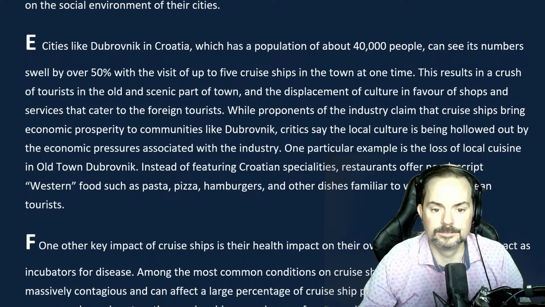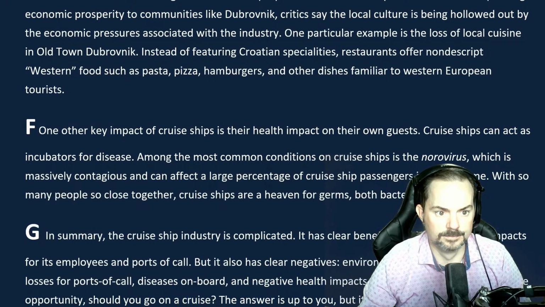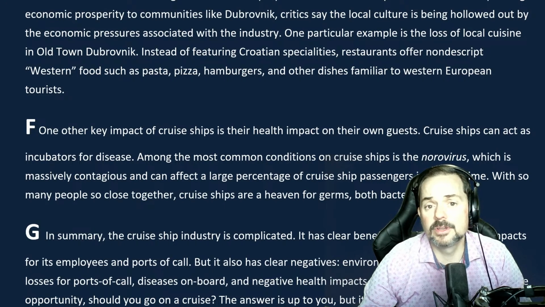While proponents of the industry claim that cruise ships bring economic prosperity to communities like Dubrovnik, critics say that the local culture is being hollowed out by the economic pressures associated with the industry. One particular example is the loss of local cuisine in Old Town, Dubrovnik. Instead of featuring Croatian specialties, restaurants offer nondescript Western food such as pasta, pizza, hamburgers, and other dishes familiar to Western European tourists. Excellent. Okay, this is a very visual paragraph, right?